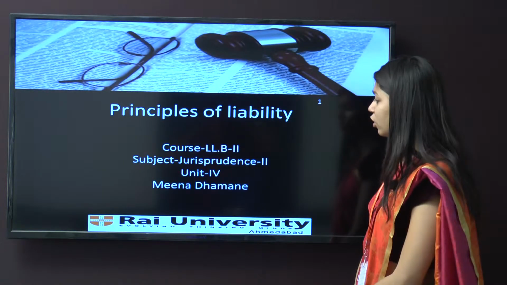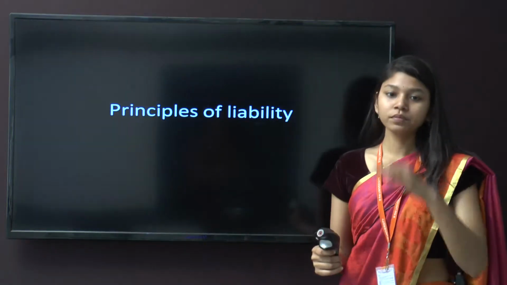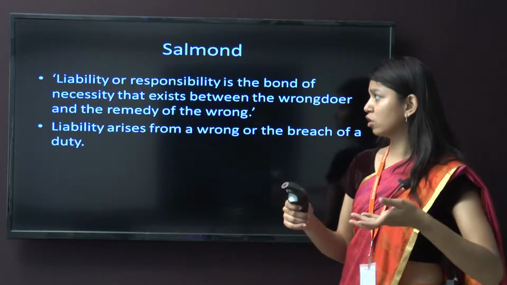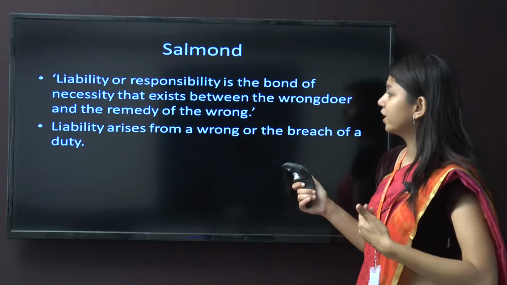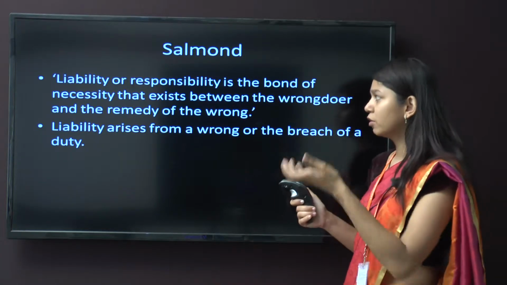We are going to see the topic Principles of Liability in Jurisprudence 2, Unit 4. So what are the principles of liability? What does Salmond say on principles of liability? Liability or responsibility is the bond of necessity that exists between the wrongdoer and the remedy of the wrong.